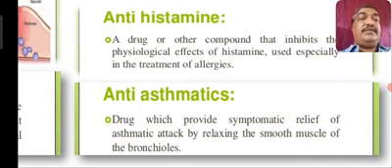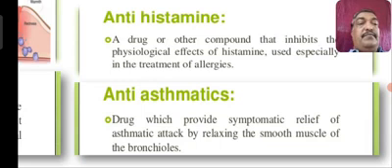Anti-asthmatics. These are drugs which provide symptomatic relief of an asthmatic attack by relaxing the smooth muscles of the bronchi.